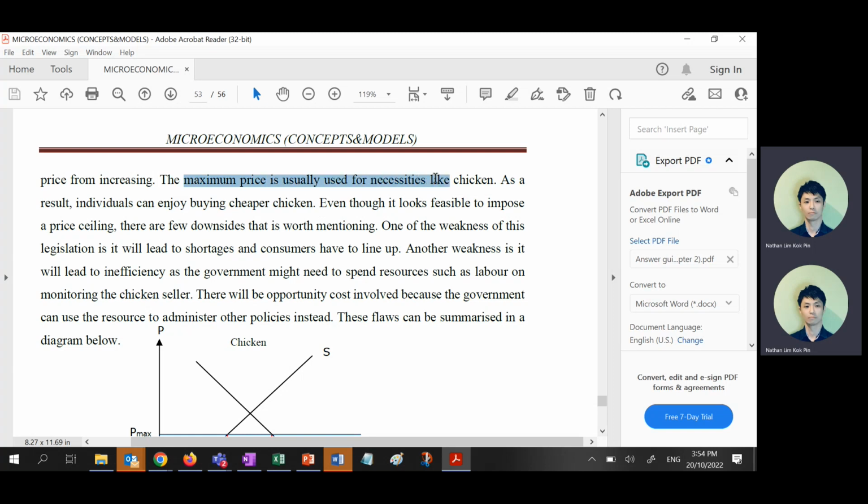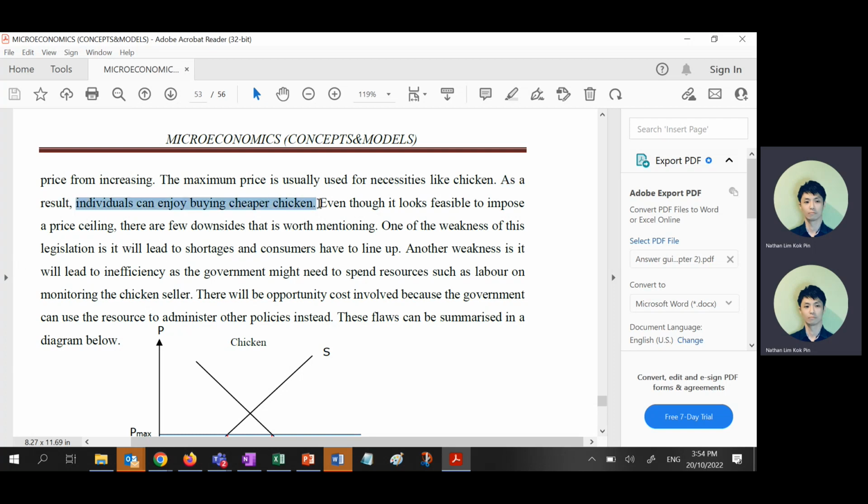Maximum price is usually used for necessity like chicken. Everything linked back to chicken. Make sense? Right? Yeah, because it's a chicken case study. What else do you expect? Don't tell me you want to put what business model inside there. You want to put what, 4P, right?